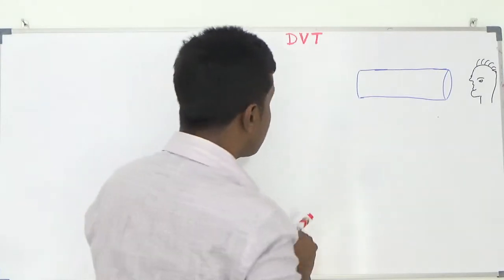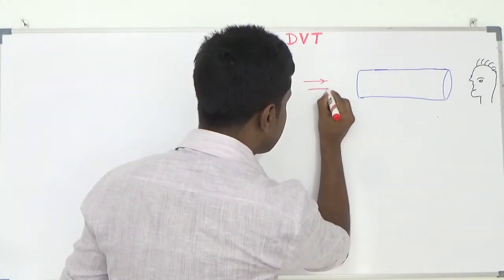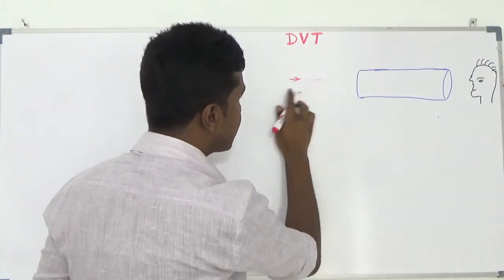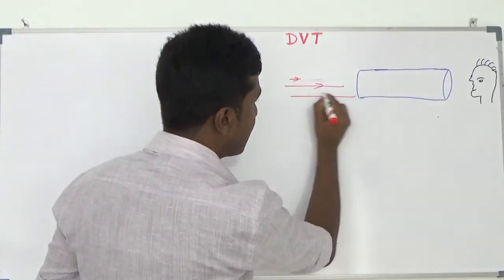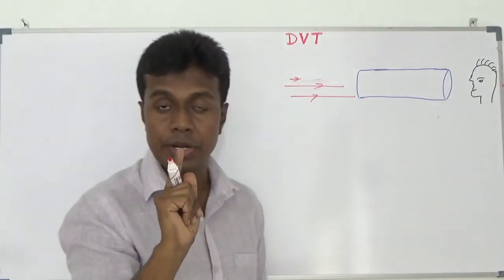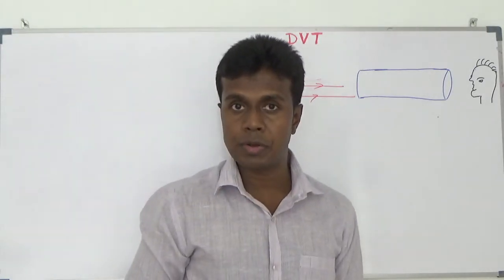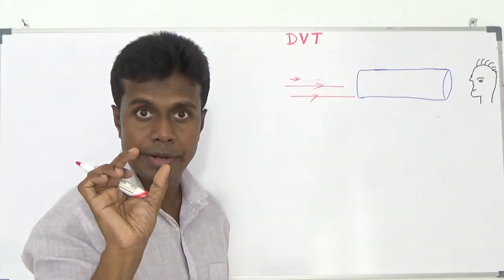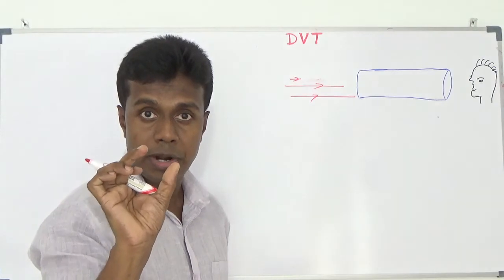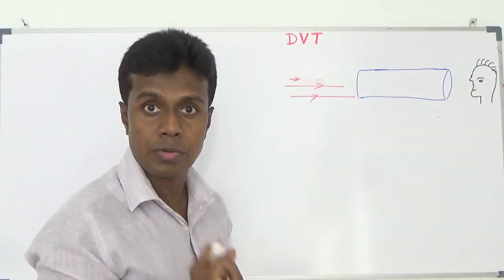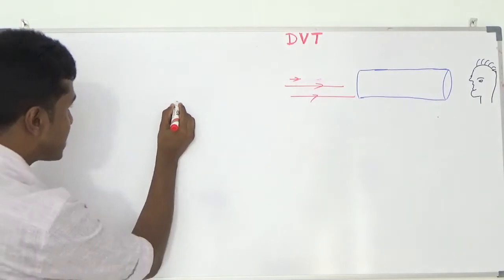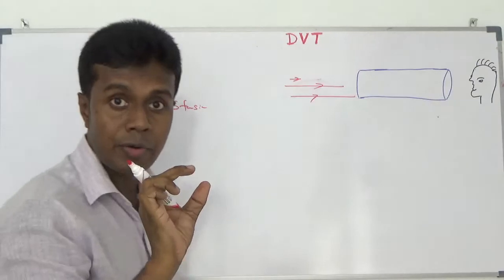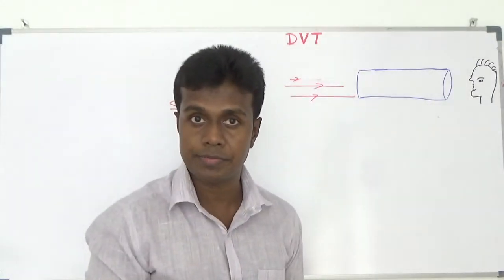Number one, I am going to increase the velocity gradually. Initially, I send with a small velocity, then gradually I increase the velocity. When I increase the velocity, it reduces the incidence of developing clot or thrombus. That means stasis of the blood or sluggish blood flow enhances the development of thrombus. So stasis of the blood or sluggish blood flow enhances the development of clot.